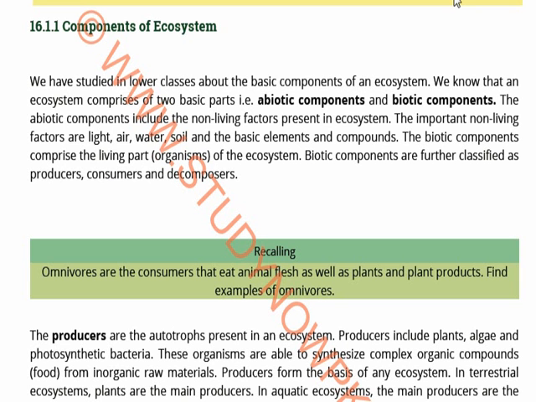The components of the ecosystem: there are two basic parts, abiotic components and biotic components. The abiotic components are the non-living factors, for example light, air, water, soil, etc., and the basic elements and compounds, for example carbon, nitrogen, oxygen, etc. The biotic components are the living organisms, for example us, and producers, consumers, and decomposers, plants and animals.